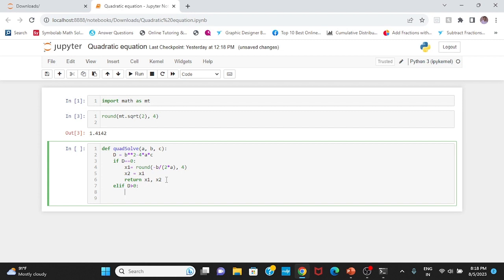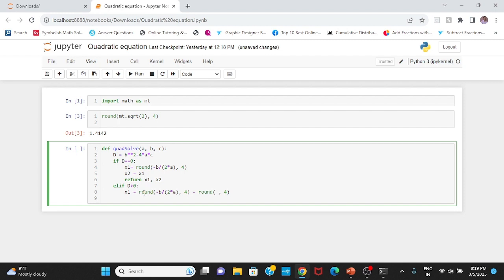So I can write x1 equals this quantity up to 4 decimals. I will round everything inside it correct to 4 decimals.